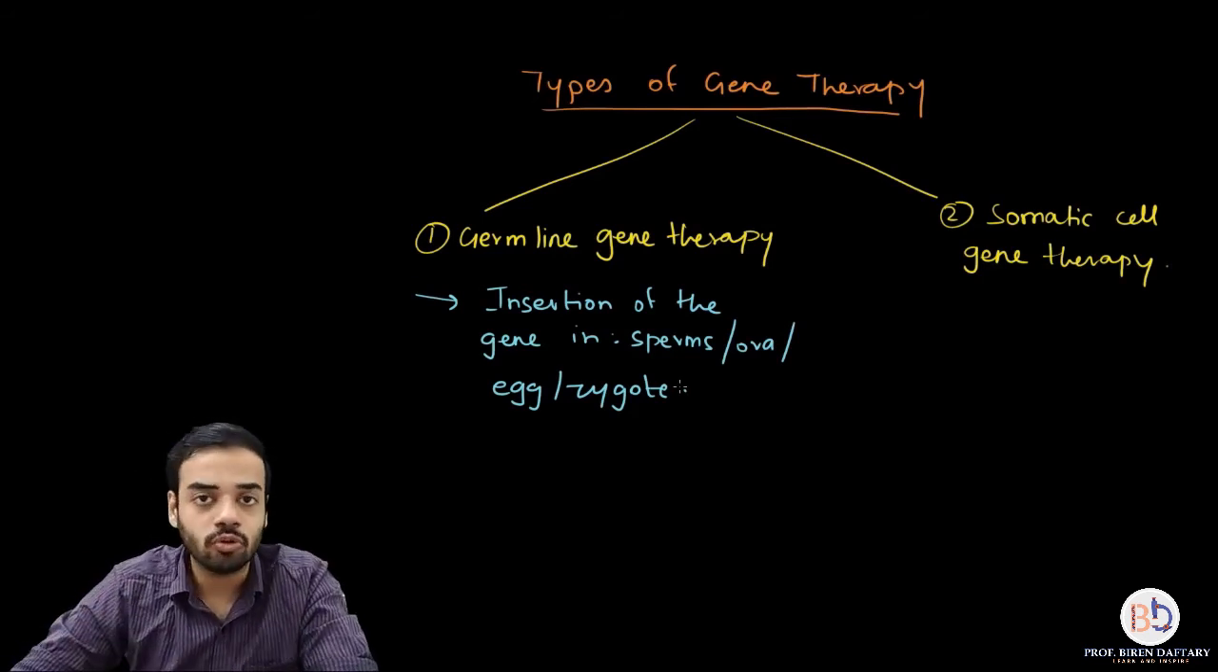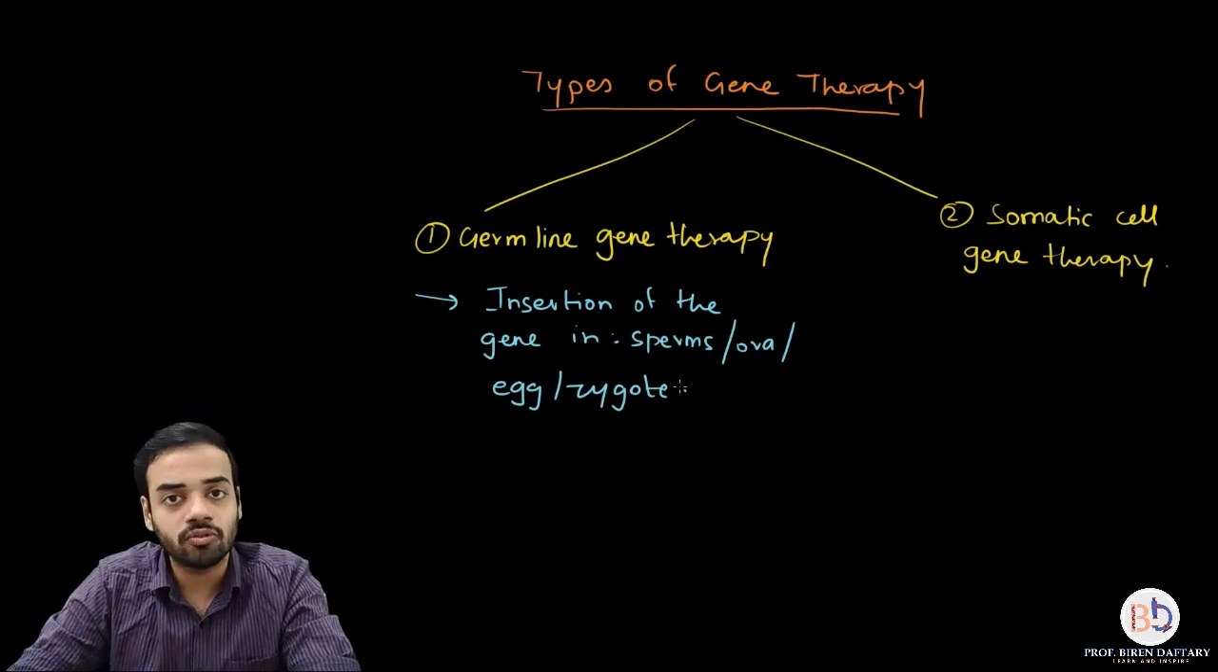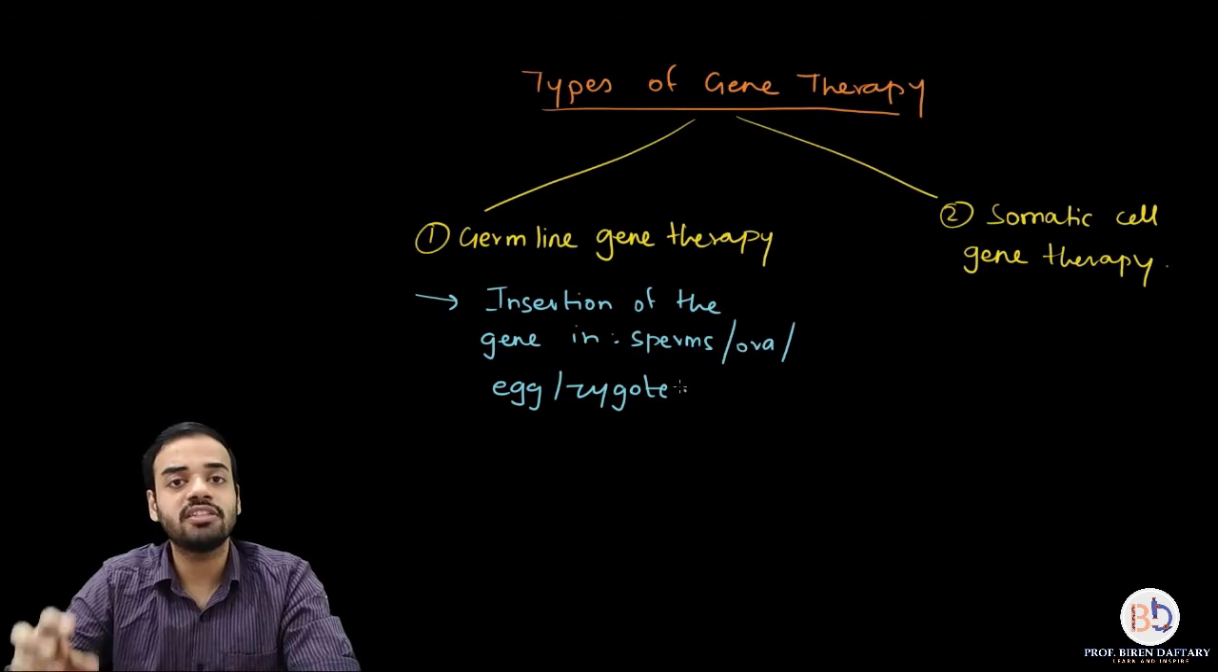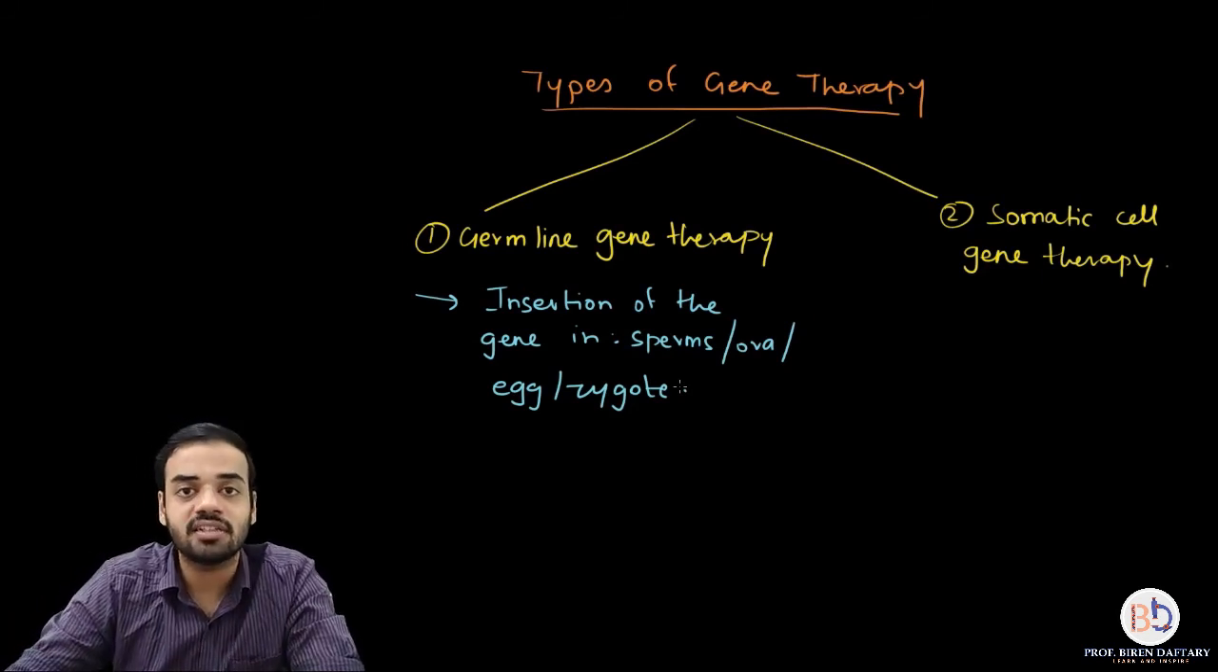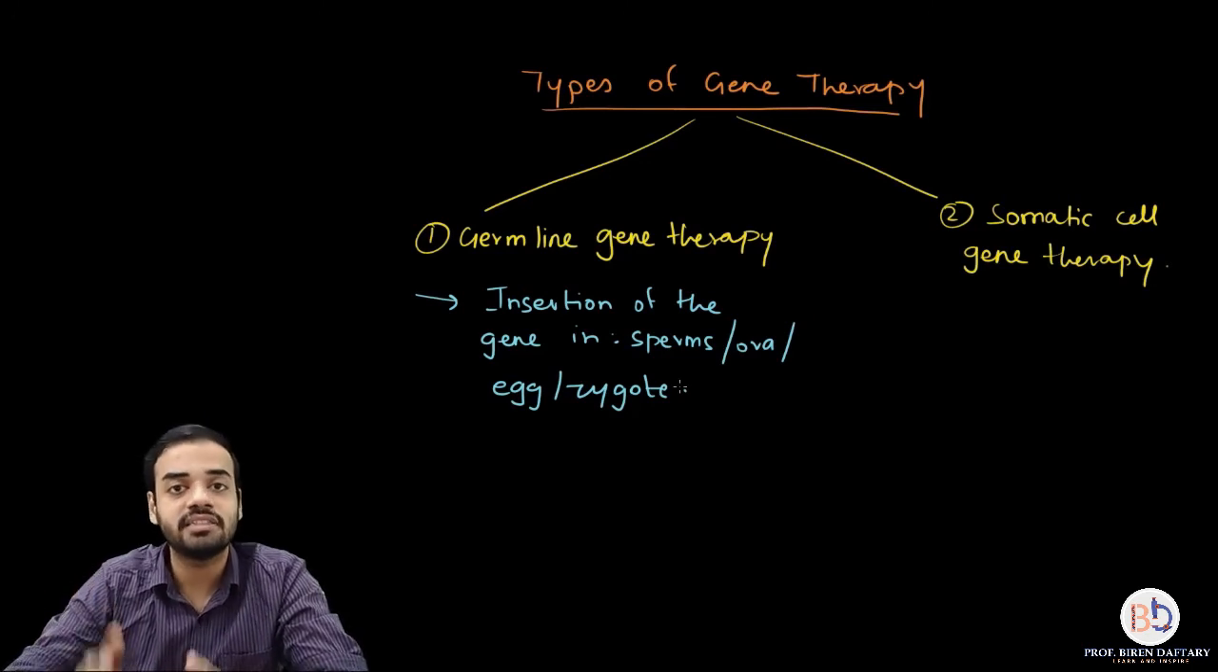Same thing is true for ovum. If you make changes into an ovum, then it is going to be fertilized by a sperm and it is going to form a zygote. So the changes are basically continuing into the next generation. That is the advantage of germ-line gene therapy. So that is the thing.